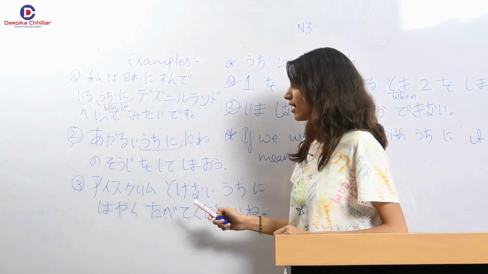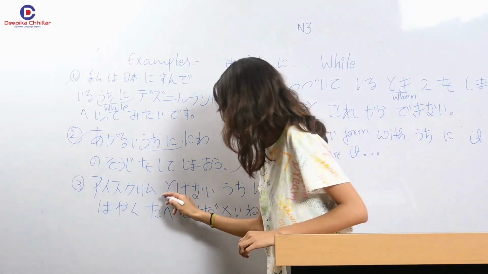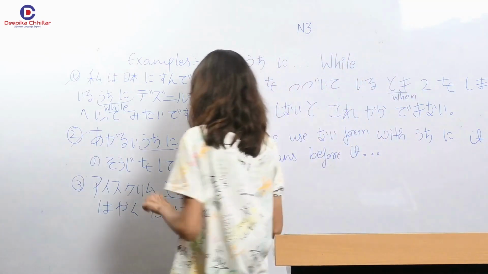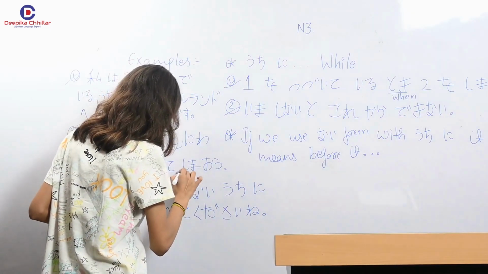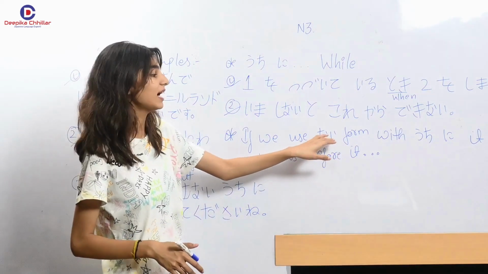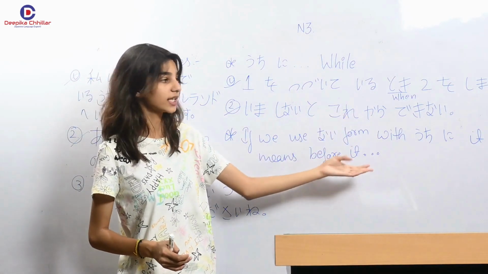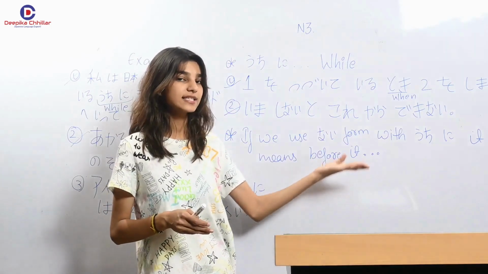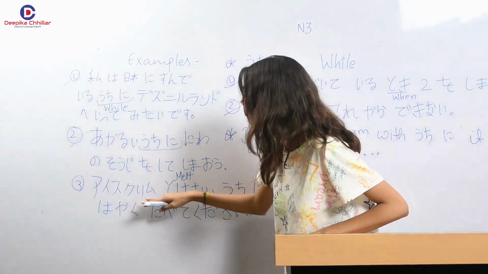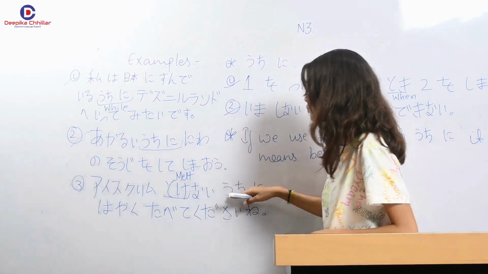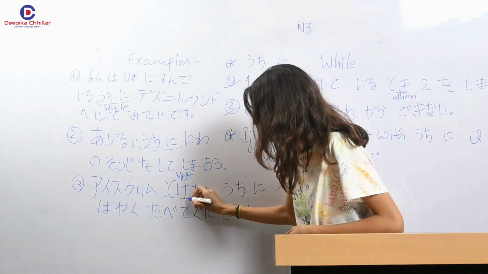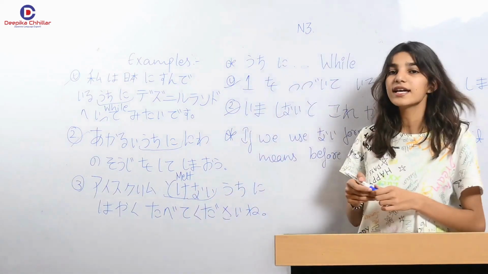Now, our third and the last example here is Aisukurimu tokenai. Aisukurimu tokenai. So here, toke means tokemasu. This is the verb. It means melt. As the point here says, if you're having nai form before uchini, it means before something happens, do it. Like Aisukurimu tokenai uchini. Now here is the nai form. Got it?